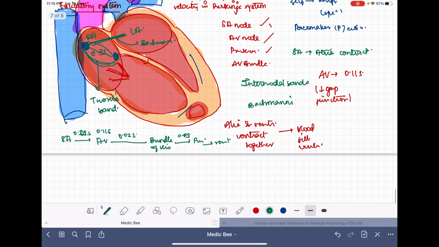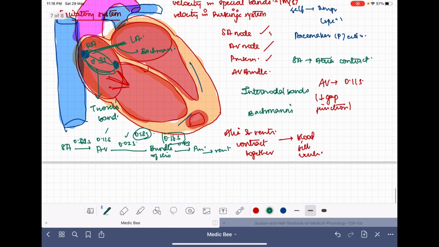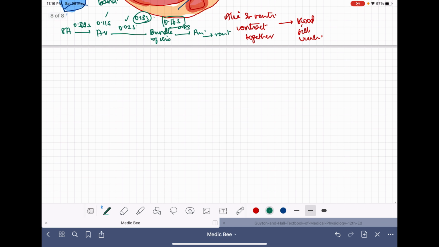So what is the time duration that happens in the AV nodal system? For the AV node alone, 0.11 second. From the AV node to the bundle of His is 0.02 seconds. So there is a 0.13 second delay totally. And from the AV node to the Purkinje fibers, including the 0.03 seconds, there is a delay of 0.16 seconds. So what is the cause of the slow conduction in the AV node? Because of the reduced gap junctions. There are far fewer gap junctions than are present in the SA node.